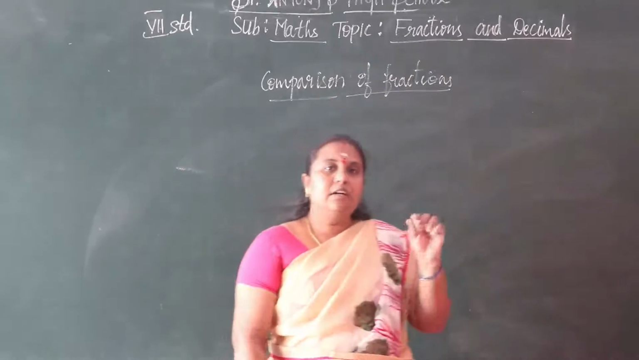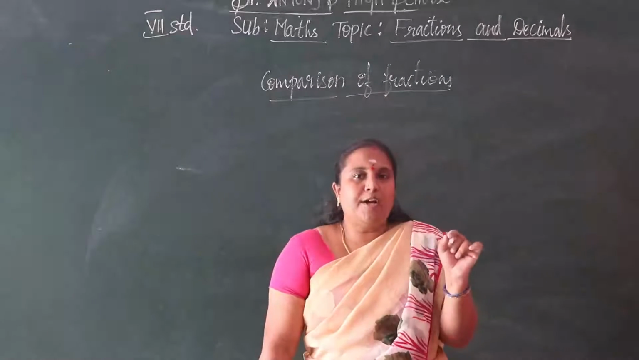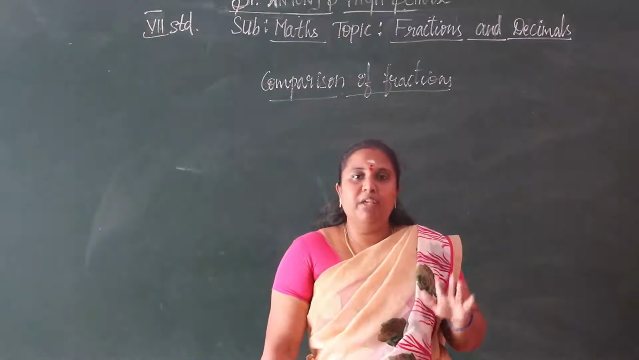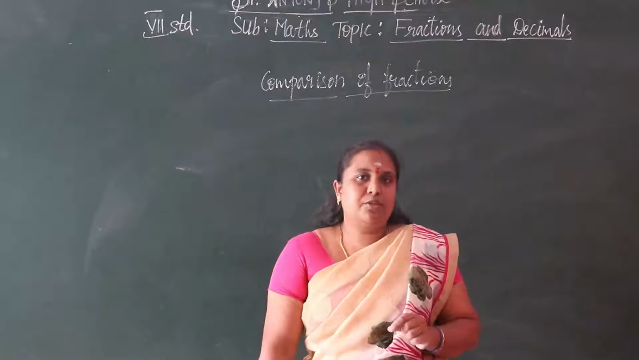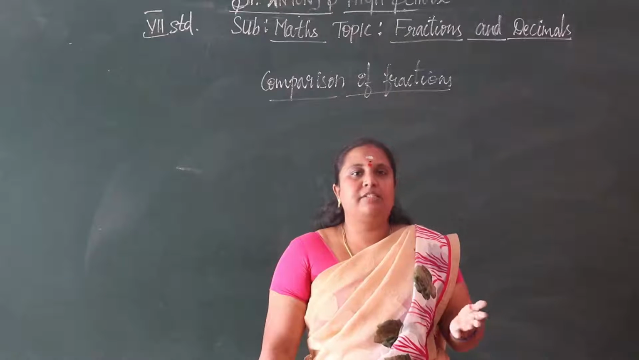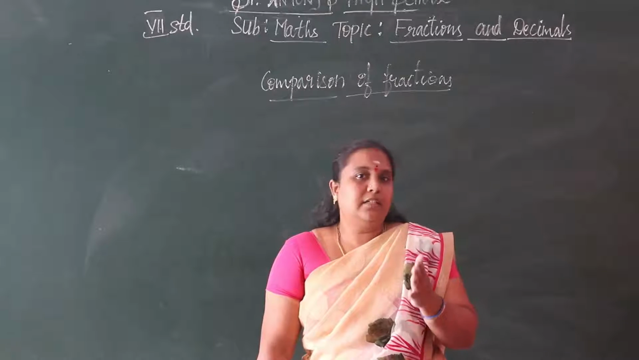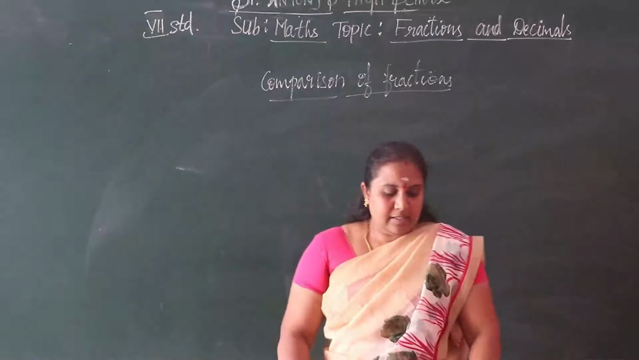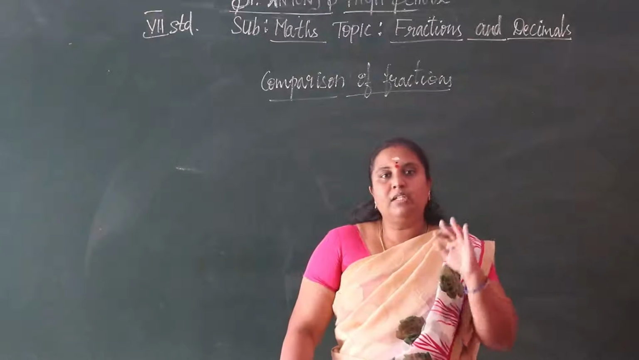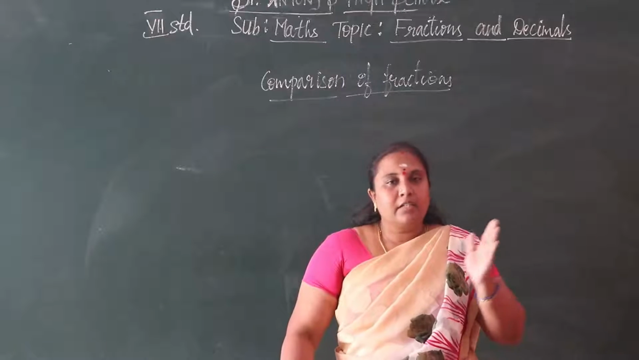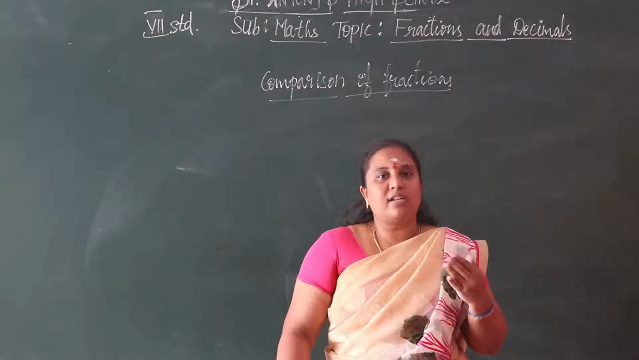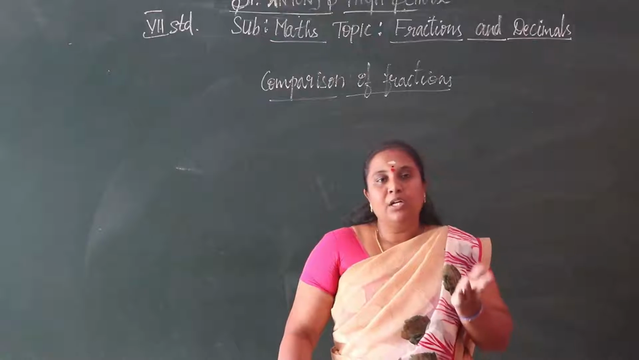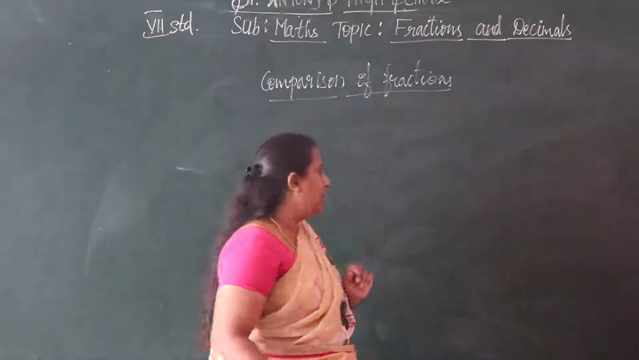In comparison of fractions, what is the point which is kept in your mind? The main thing is the denominators should be same. Denominators must be same. If they are different, we should make them into same denominators. How to do? Okay, let us see. If both the denominators in your given fractions are same, we can compare the numerators only. Let us see one example.